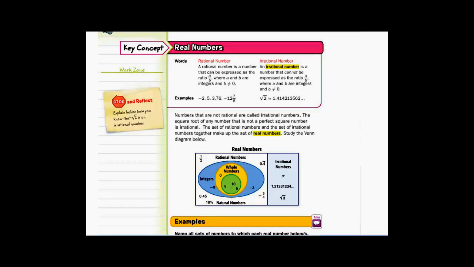Lesson 10, last lesson in the chapter. So let's get this going. We're talking about parts of real numbers. So we're talking about subsets of real numbers. So as far as you're concerned, real numbers are every number that you can think of.